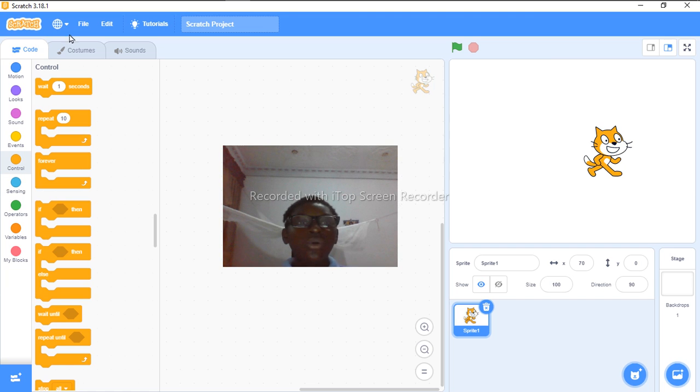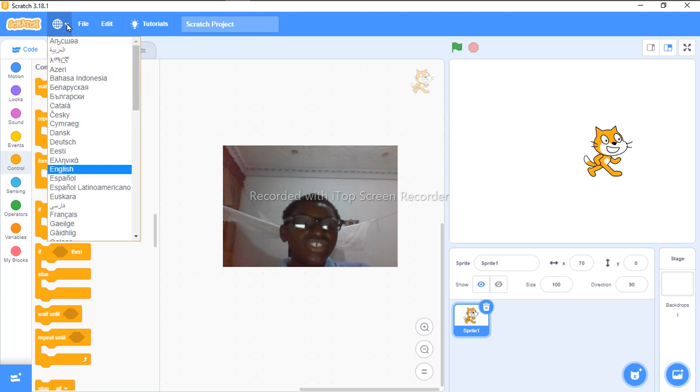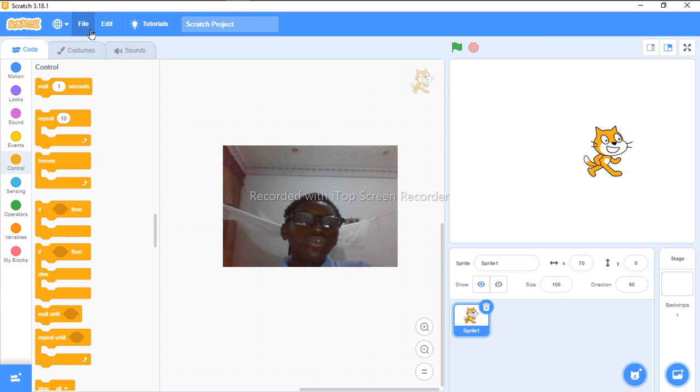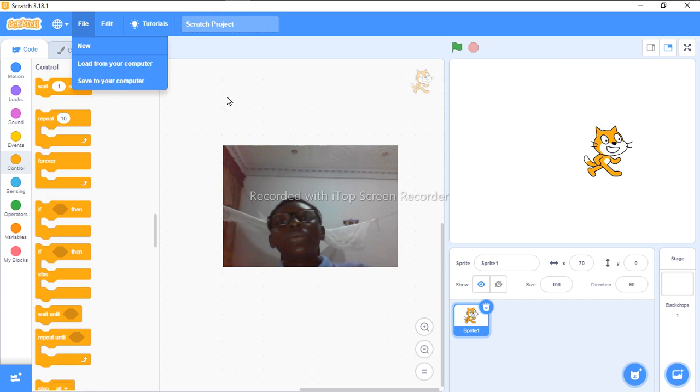So look at this. This over here, after the Scratch logo, this is like a word. First, if I click on it, you see many languages here. Then if I go to file, for example, maybe you want to save what you have done, so you can make a new project.